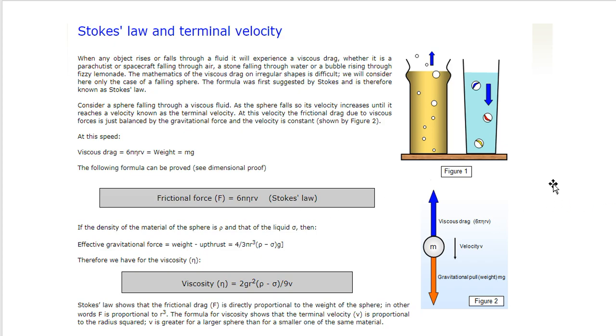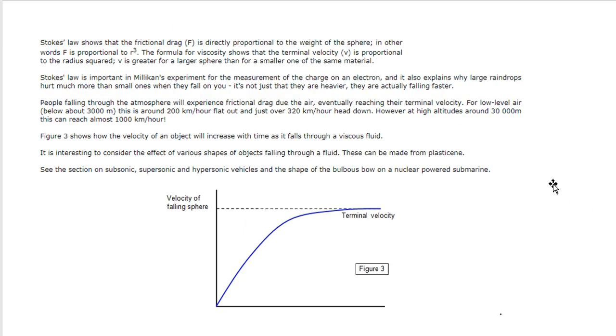Graphically, this has been discussed in a later slide. At first, the velocity increases like this, and after a certain time, the velocity of the falling sphere becomes steady. Look here. This is the velocity axis, and this is the time axis.